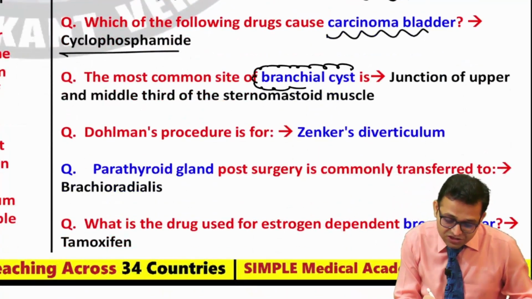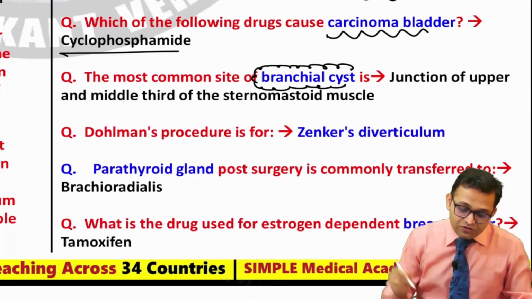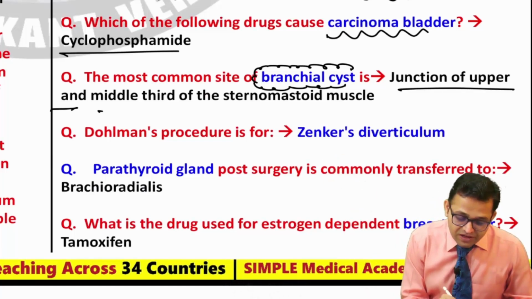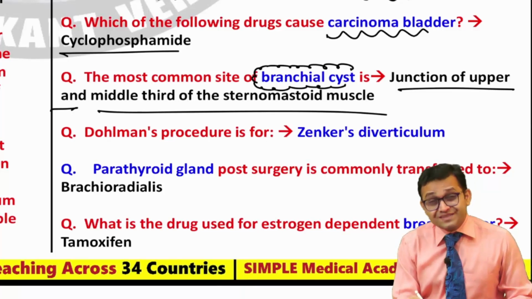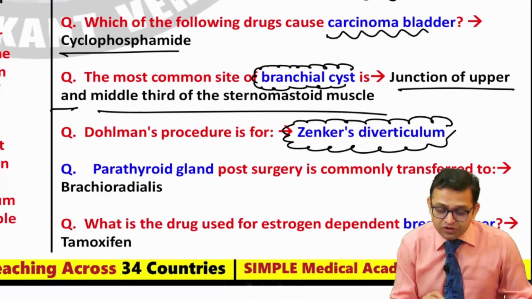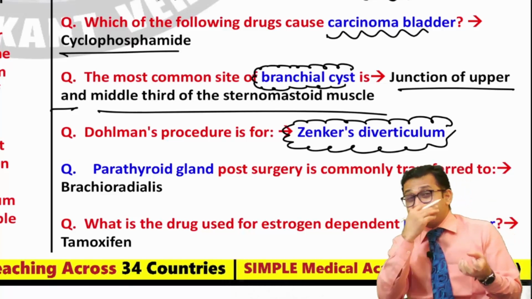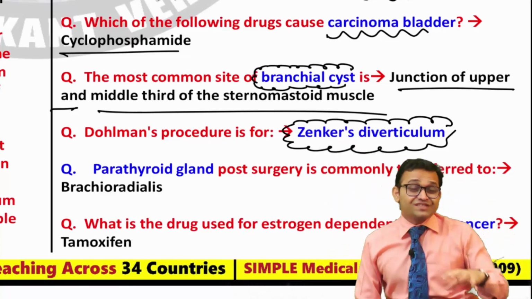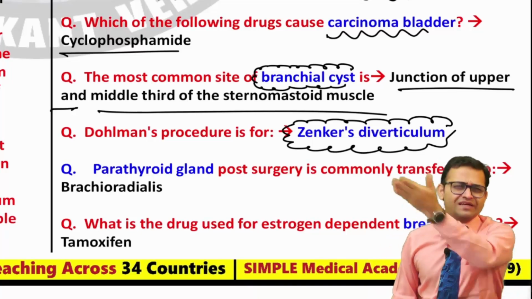So branchial cyst, this is an important topic. The most common site of the branchial cyst is the junction of the upper and middle third of the sternocleidomastoid. And yes, again the esophagus, Zenker's diverticulum is an important topic which occurs through Killian's dehiscence. Again, we talk about all these things in our anatomy part. So with the help of anatomy, you can crack this surgery question.